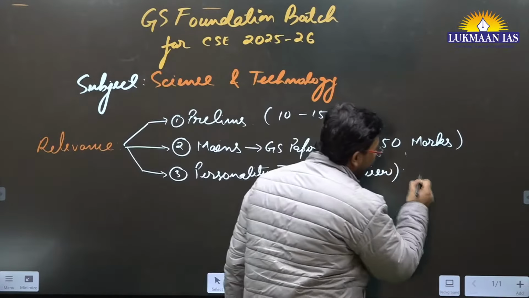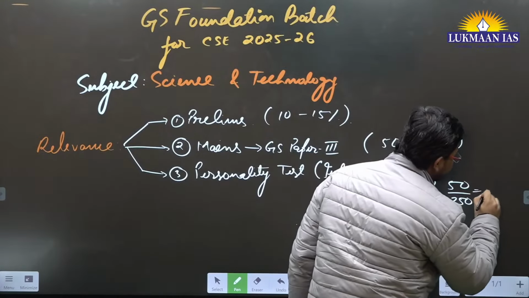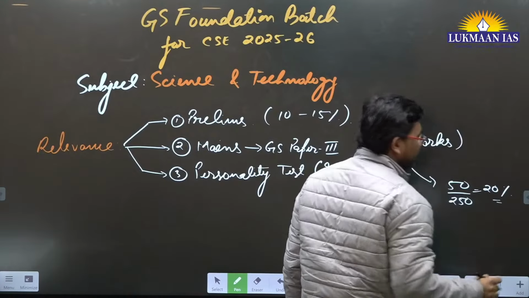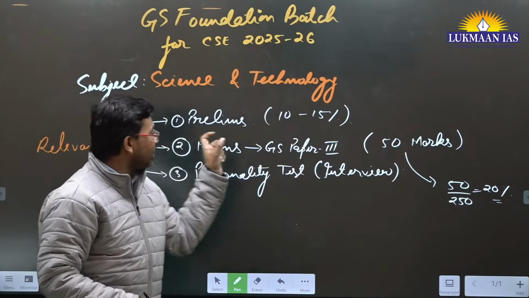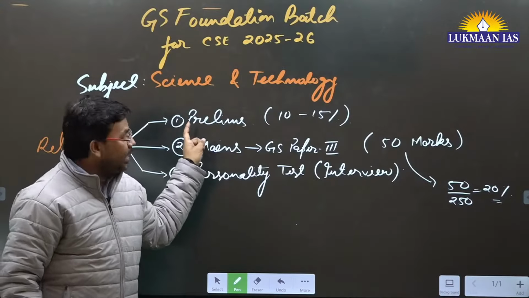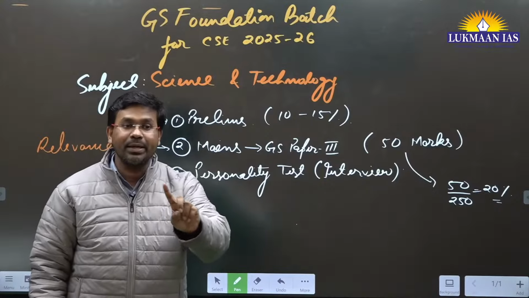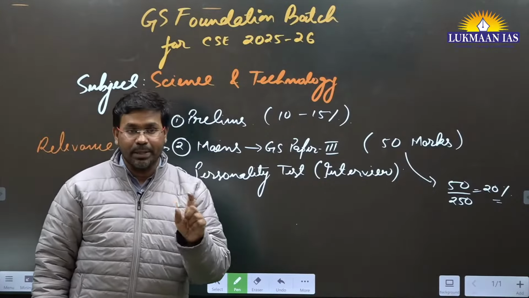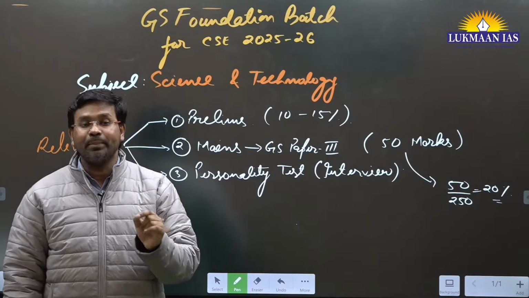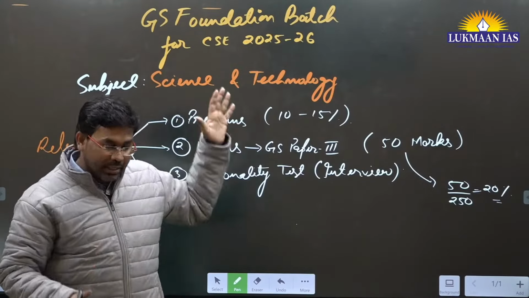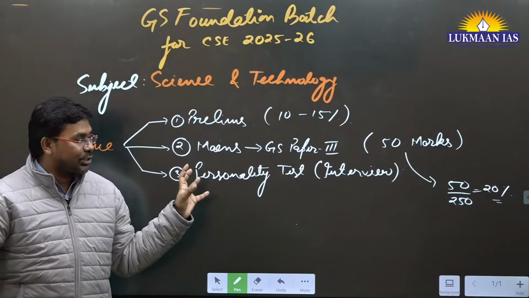So when we talk about 50 out of 250, this is what percentage? 20%. So 20% weightage is there for this subject in the mains exam. It has a weightage of 10 to 15% in the prelims exam. If 10 questions are coming, 20 marks questions are coming. If 15 questions, then 30 marks questions are coming. It is a very important section of the entire UPSC preparation.